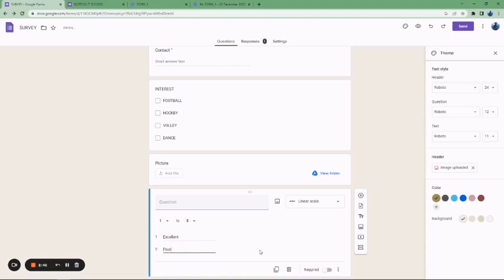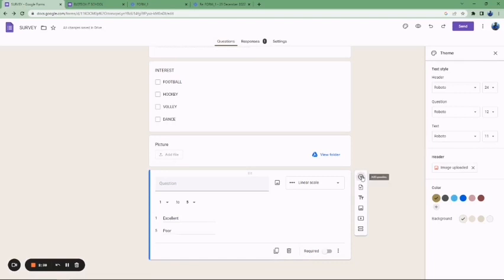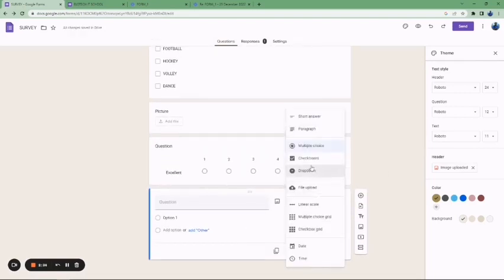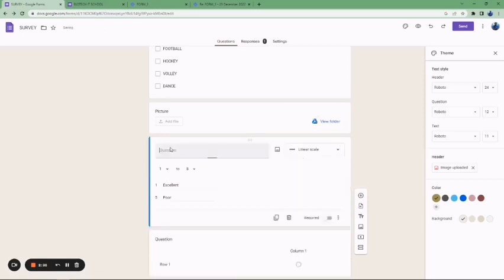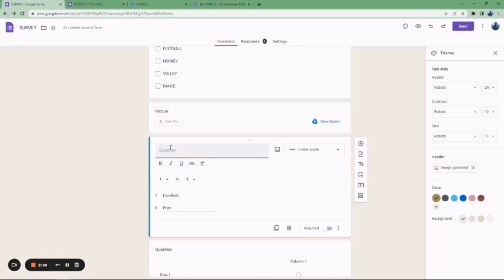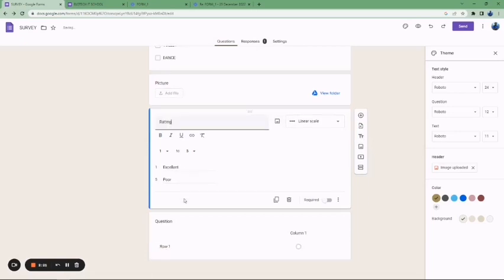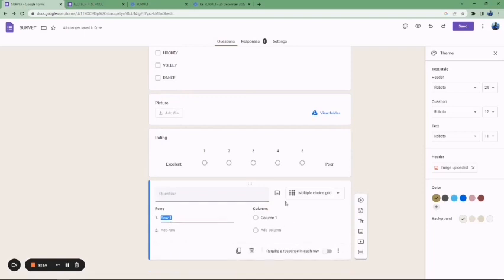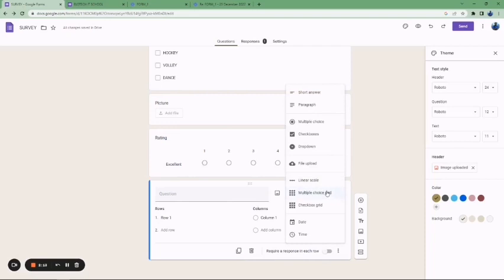All right, then let's add another question and use the other select button, and let's say grade. So this is what the grid does. You go here, we have rows, and we don't normally use this, so let me even change it to date.